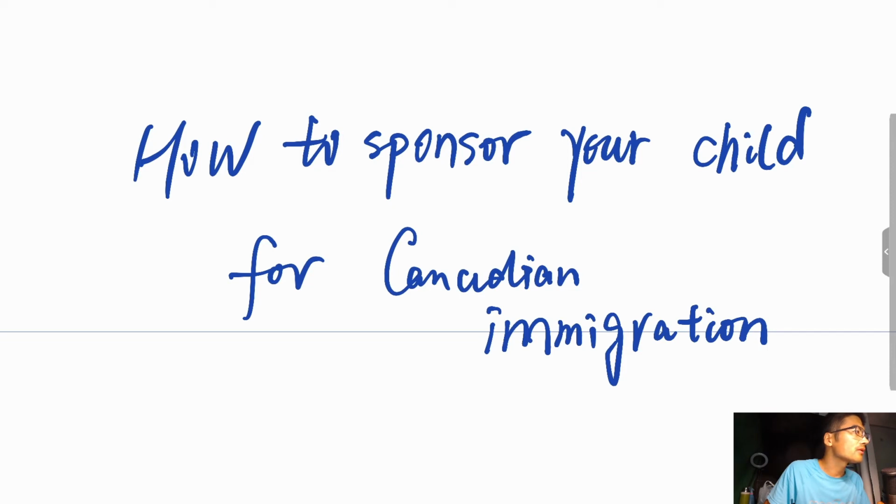If you wish to sponsor your dependent child to come to Quebec, the province has its own immigration procedures and additional steps you will have to take.